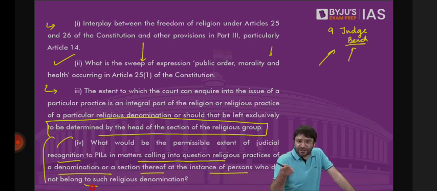And there are some people who say this is a good doctrine. This doctrine of essentiality is good. Otherwise, sati would have continued. People would have said sati is part of religion, it should continue. But the court may rule, if it is coming today, because sati was abolished in 1829. But if it continued today, the court would have said sati is not an essential religious practice. Or untouchability is not a religious practice.